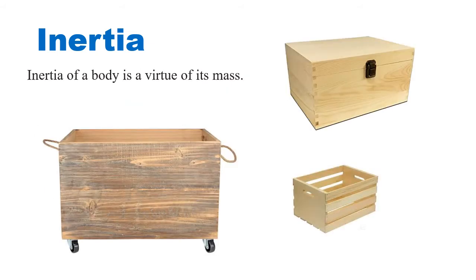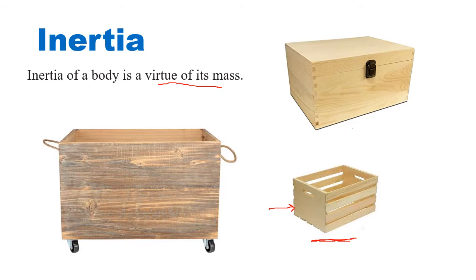Now we have an example here, and remember, inertia of a body is by virtue of its mass. Generally, a body with more mass should have more inertia. Now look at this small box. It looks like the mass is very less, so you can easily push this box with less force.